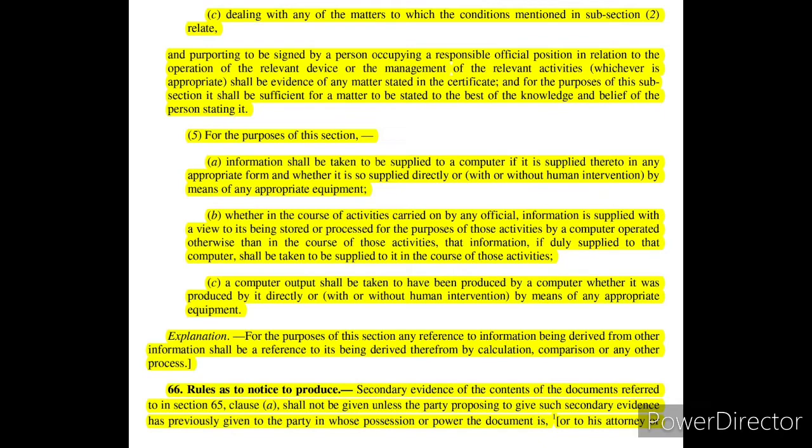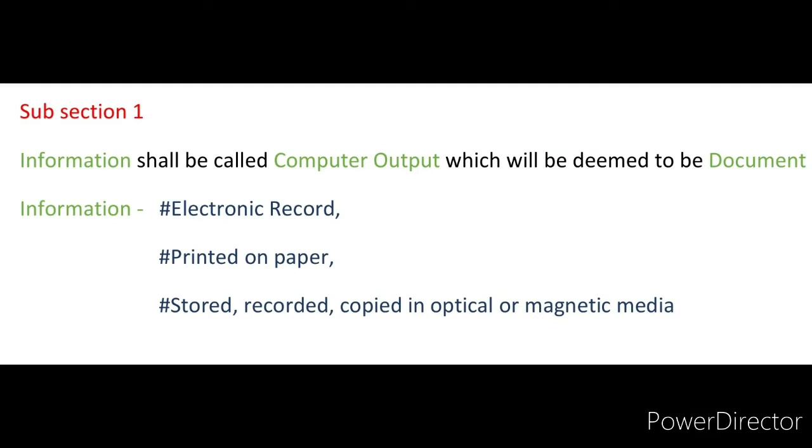Now this section has a number of points to remember, so we will make a formula for quick understanding. Subsection 1 says information shall be called computer output, which will be deemed to be a document. Now the information shall be in an electronic record, printed on paper, stored, recorded, or copied in optical or magnetic media. That is what subsection 1 talks about.